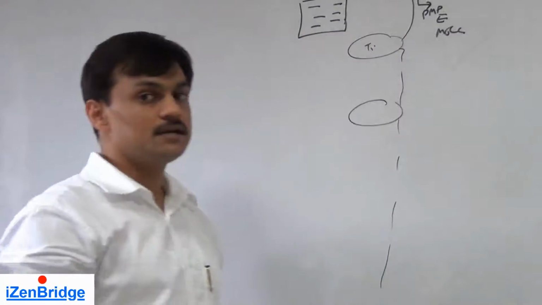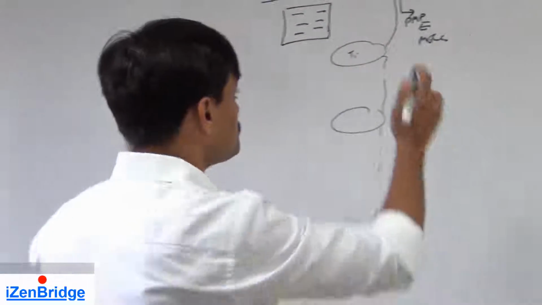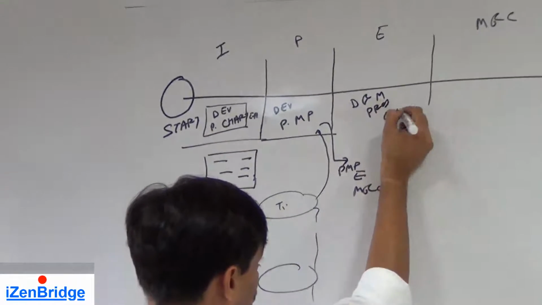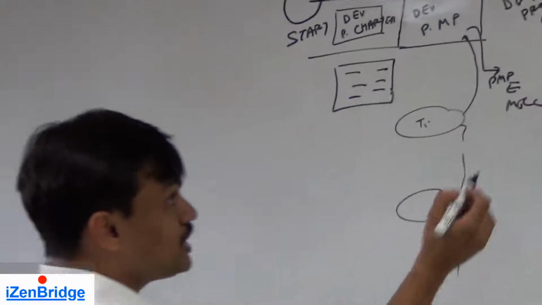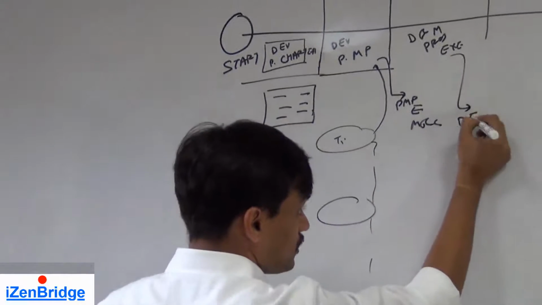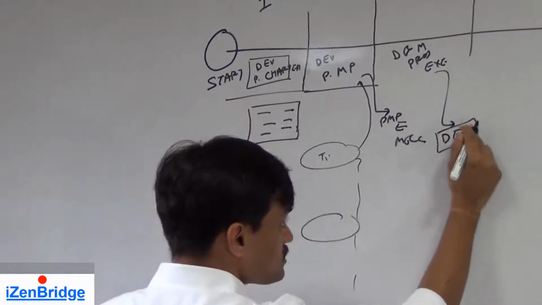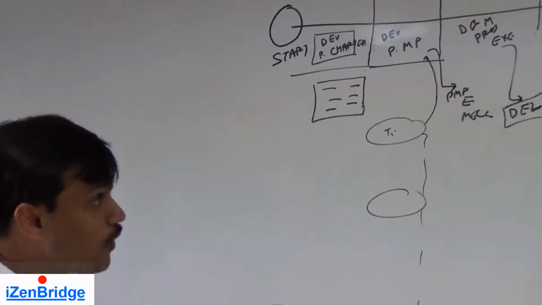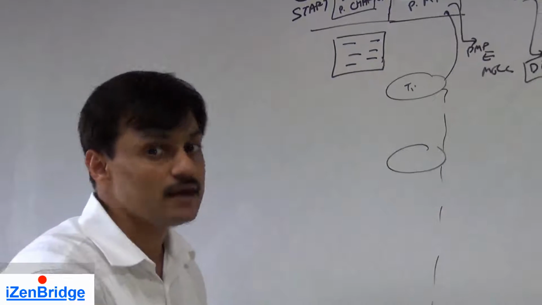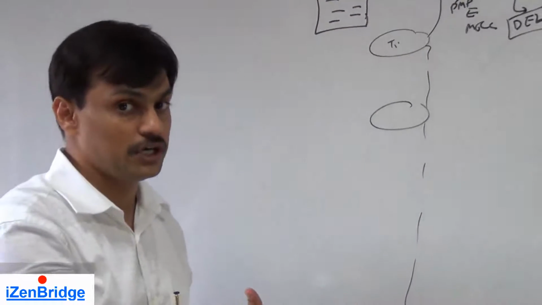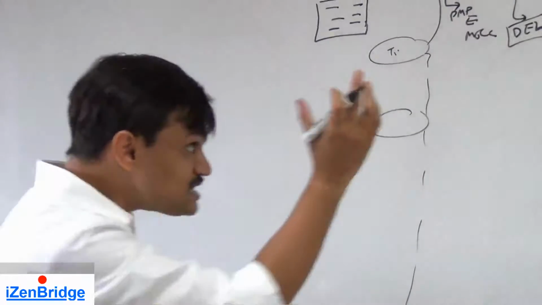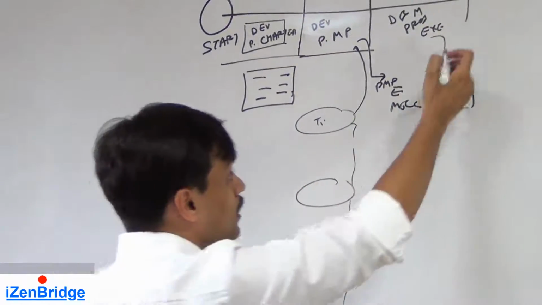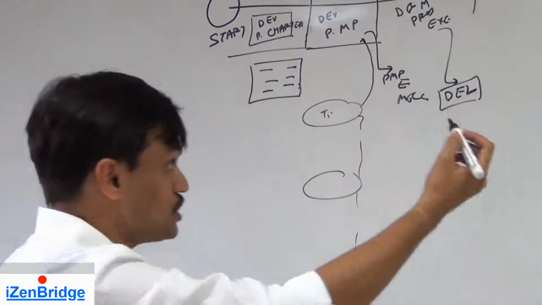The third process, direct and manage project work. This is the process which gives us deliverables. This is the only process which generates the output expected from the project. It also generates work performance data. It tells us which activities are done and which activities are in process. Now this deliverable is the one which ultimately reaches the customer. That was the third process of project integration management.